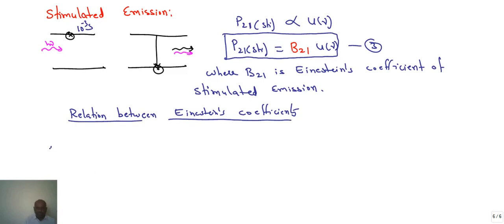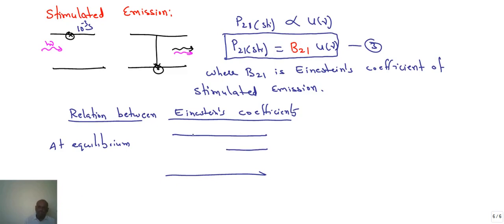At equilibrium, if you consider two states, the lower state and the excited state, the number of electrons moving from the lower state to the higher state must be equivalent to the number of electrons coming from the higher state to the lower state.